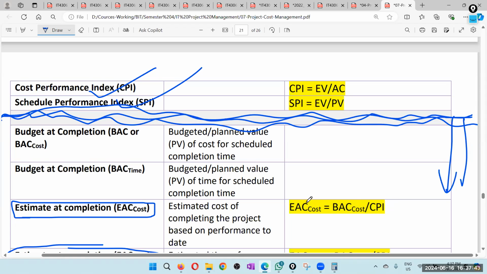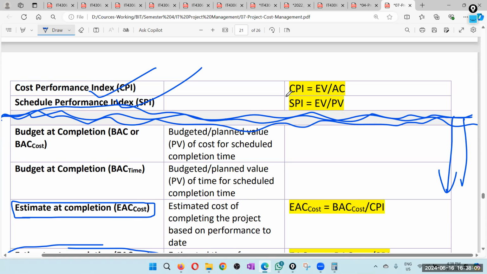So this can be bigger than the initial budget or it can be lesser than it. It is bigger if the cost performance index is less than 1. The estimate at completion is more than the budget at completion if the cost performance index is less than 1. That means you have less earned value than actual cost.